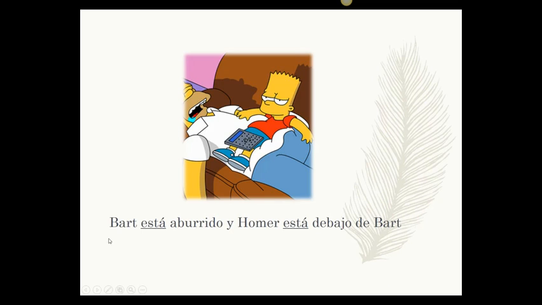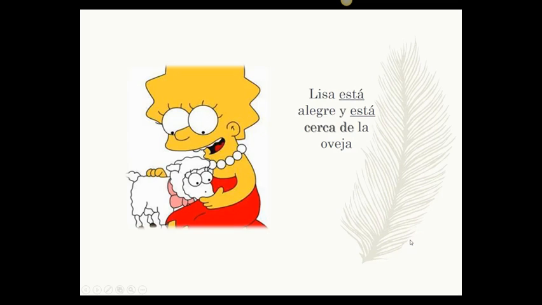There are some examples here. Bart está aburrido. Y Homer está debajo de Bart. So Bart is bored and Homer is under Bart. You can see that this is a feeling. Homer está debajo, he's under Bart, is its location. Lisa está alegre, she's happy. Y está cerca de la oveja, she's close to the sheep. Location, and está alegre is how she's feeling, she's happy.